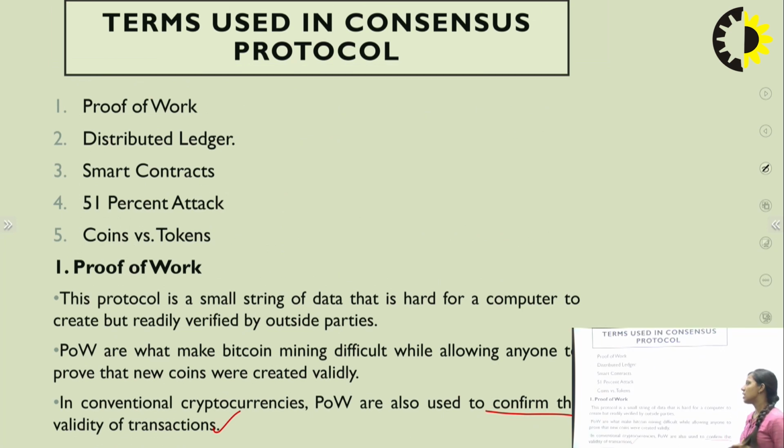We can take the example of proof of work: if someone has done some mining process or some computational process to solve a particular puzzle, then over here, as a reward, he will get cryptocurrency, some money as a reward. So this is how proof of work works.